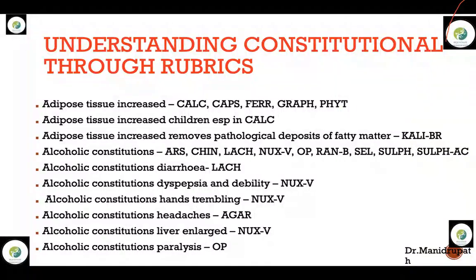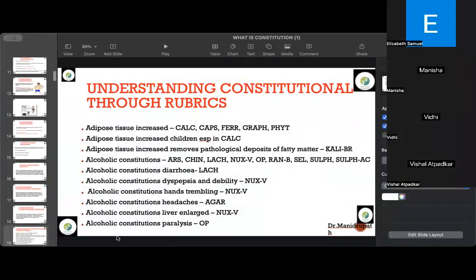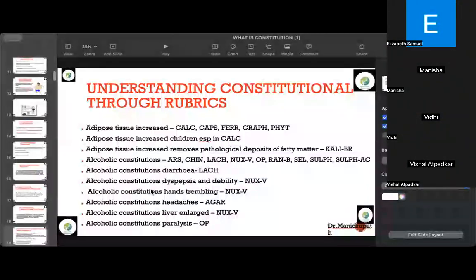That means they feel that someone is occupying their place. That's why Nux vomica people are so ambitious to achieve something. That is the prominent rubric of Nux vomica.